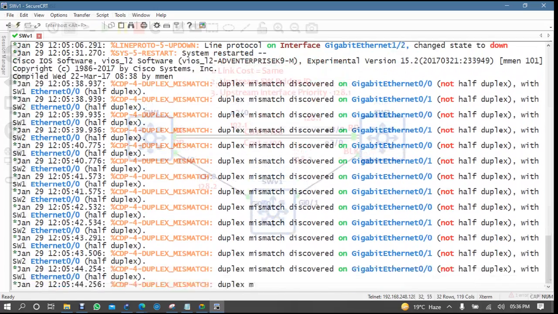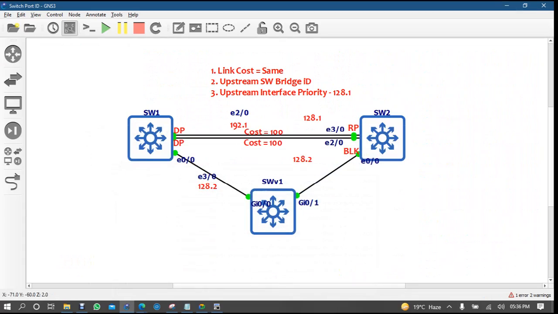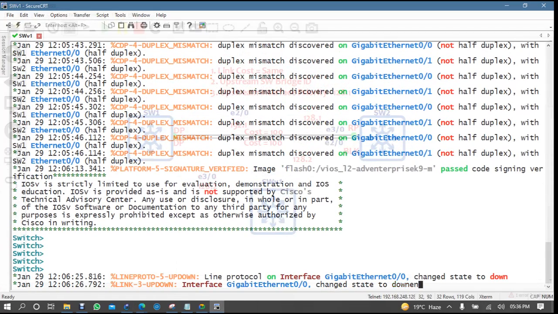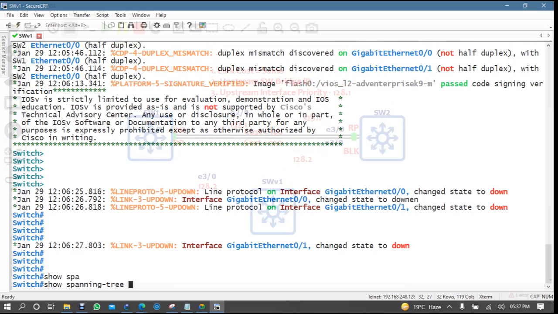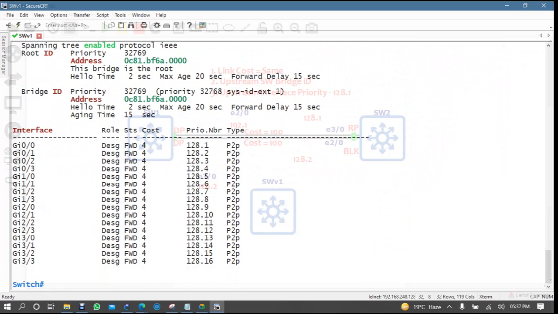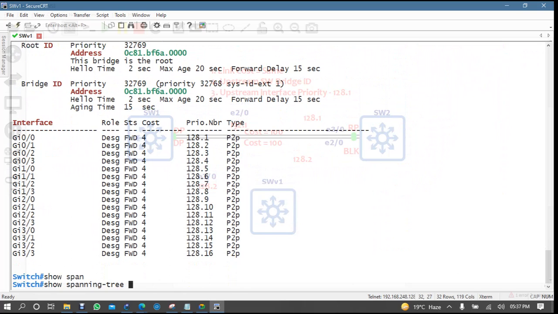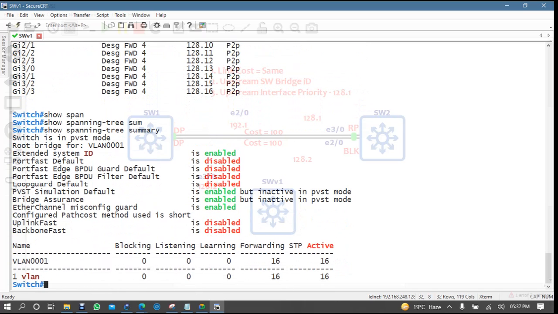Now see, you are getting this duplex mismatch error. That's why I will delete this link. Now I think it is stable. So spanning tree summary, okay. PVST is running, no problem.